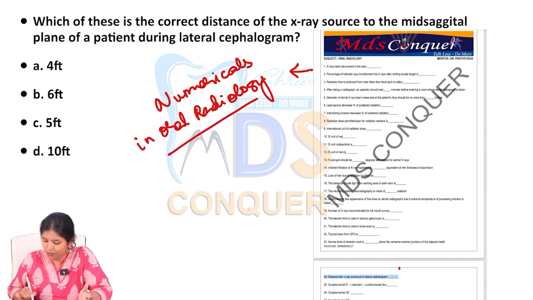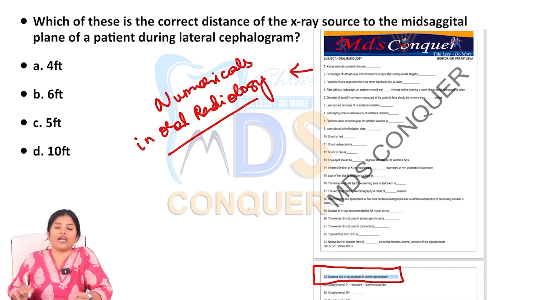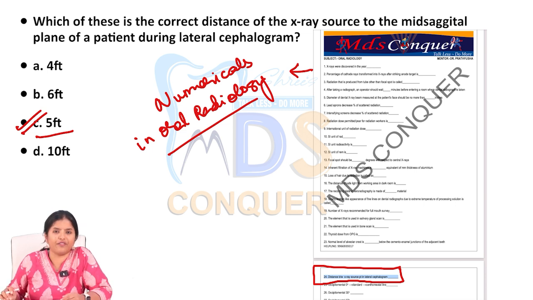So in that same questionnaire, this question was asked here, if you can see: distance between X-ray source and patient in cephalogram is? What is the answer? It's a simple numerical. If you know it, you know it. If you don't, you don't. The answer is 5 feet. Right? The answer is 5 feet. Very easy, very simple, straightforward numerical question. No ambiguity in such questions.